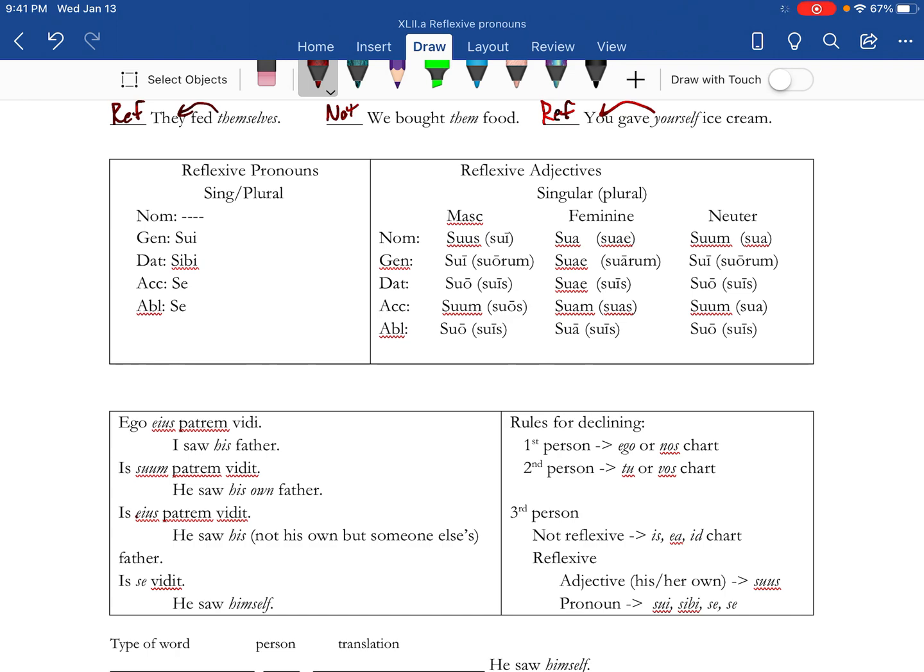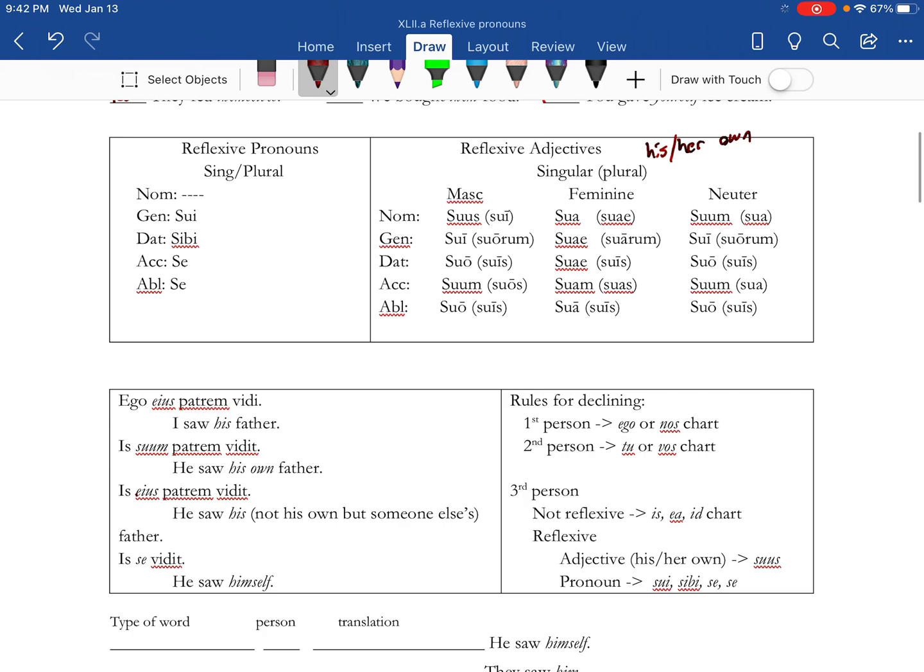The reflexive pronouns, third person, are here. And then over here are the reflexive adjectives. Now, these can best be translated as her own, his own, and you say its own, their own, all of those. And they need to agree with whatever they're describing, case, number, gender, which is why there's seemingly so many of them, whereas in the reflexive pronouns, there only seem to be 4.